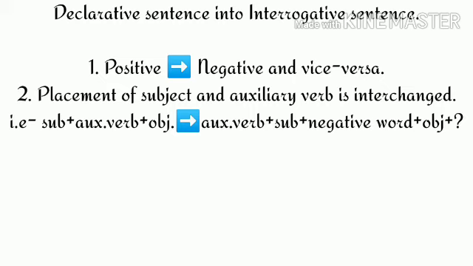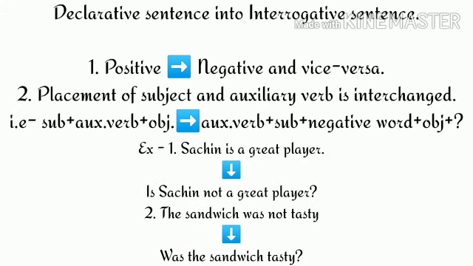And after the auxiliary verb and subject is interchanged, a negative word is used. Let us see how. If I say, Sachin is a great player, the question form, the interrogative form of this declarative sentence will be, is Sachin not a great player?